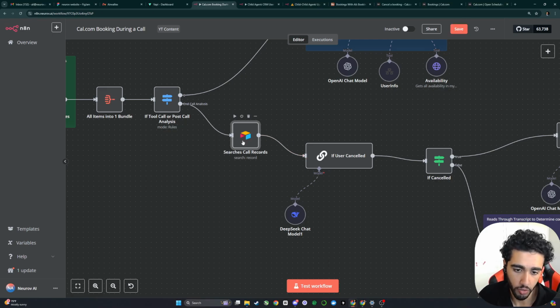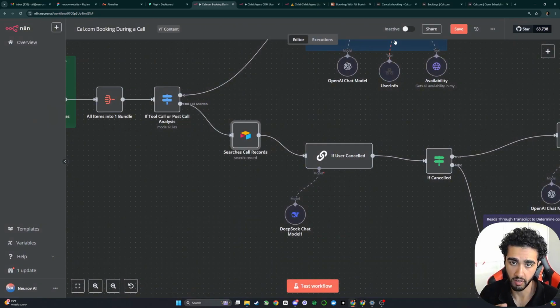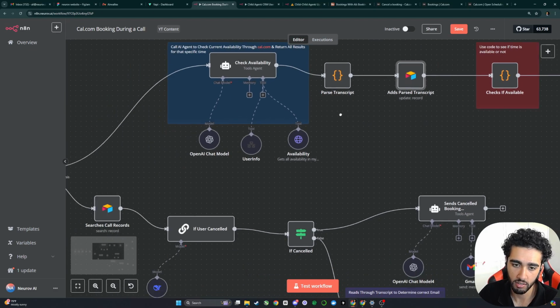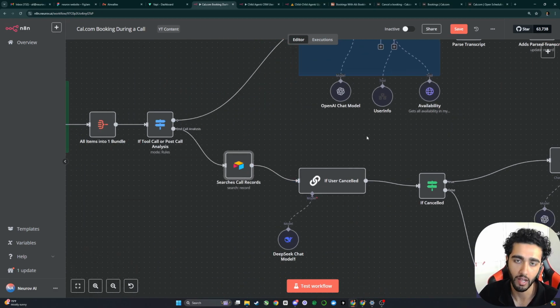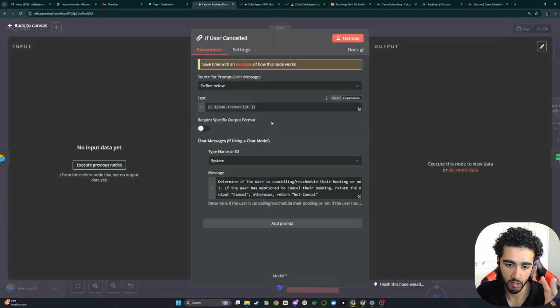First of all, we search for the relevant call records based on their phone number, and that basically returns the transcript, which we then feed into these AI agents to give them context as to what happened. That's why we have this node here to basically pass the transcript so that we can use that for post-call analysis.